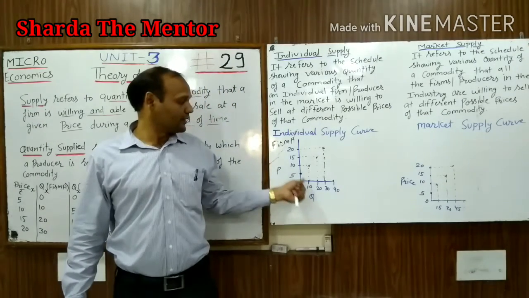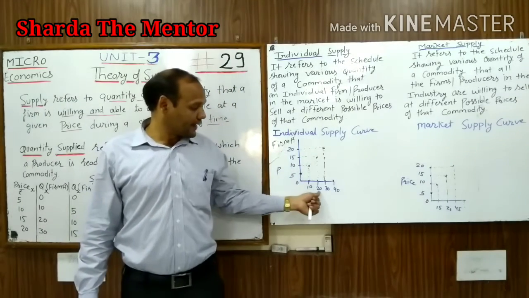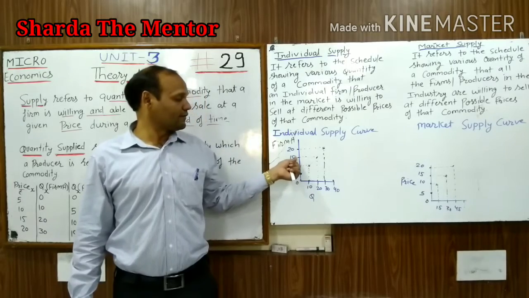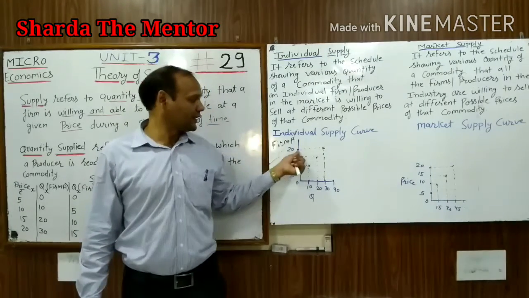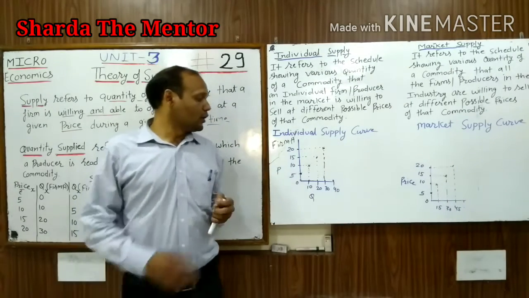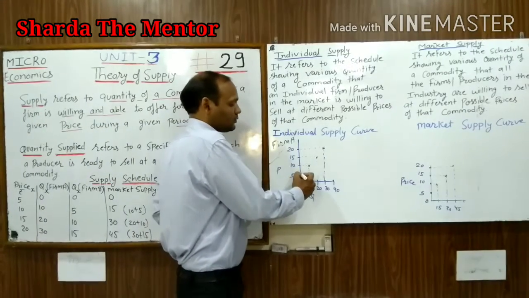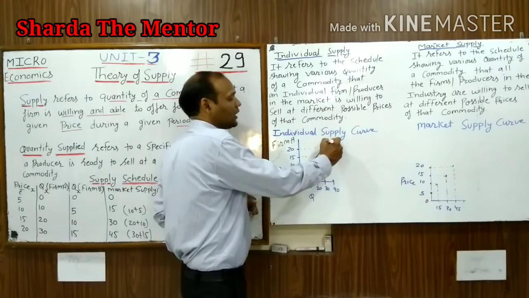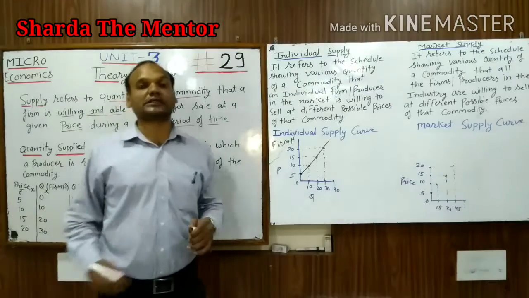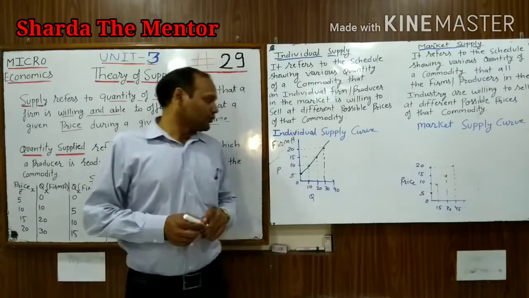At the price of 10, they are ready to sell 10 units. At the price of 20, they are ready to sell 15 units, and at the price of 30, they are ready to sell 20 units. When we join all these points, we get a curve that is called the individual supply curve.